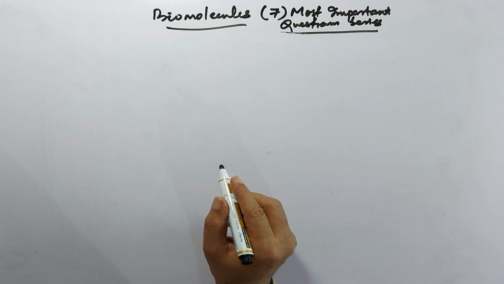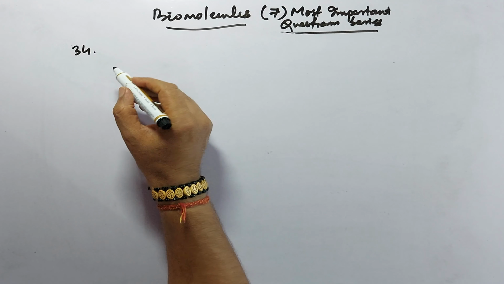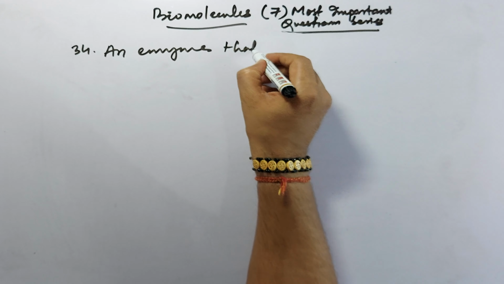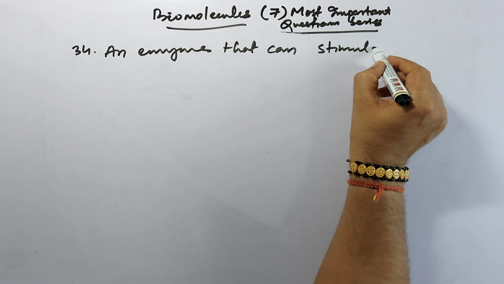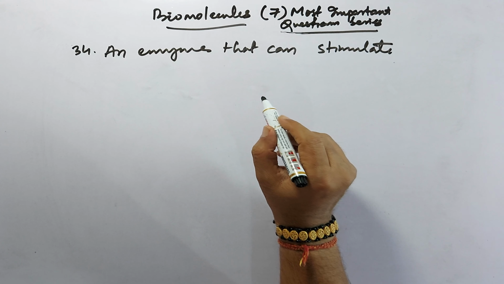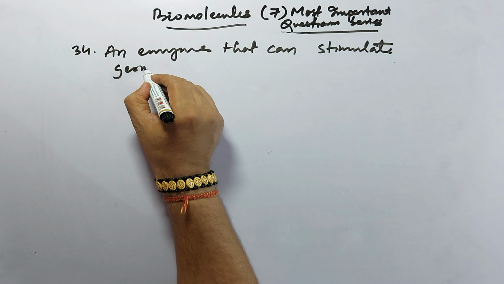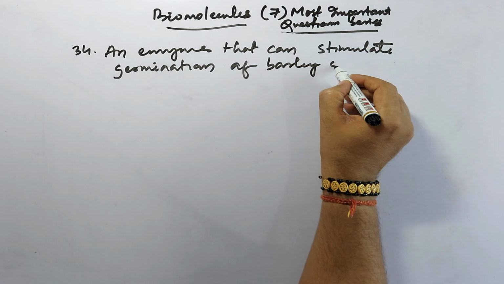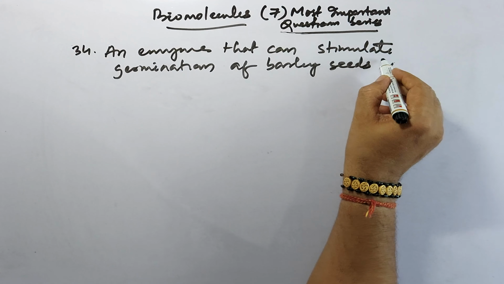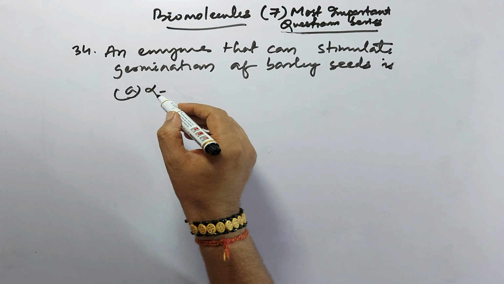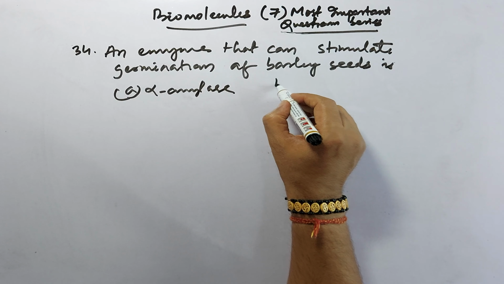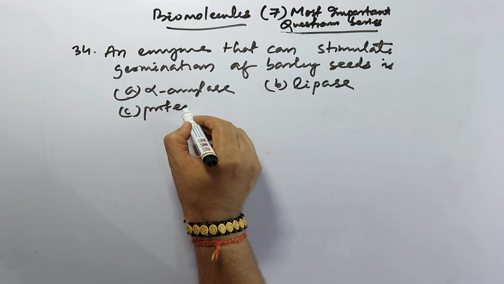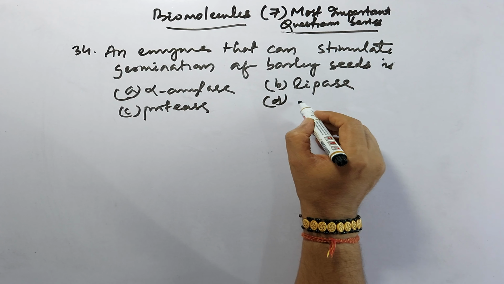So the next question is 34: an enzyme that can stimulate germination of barley seeds is first option alpha amylase, second option lipase, third option protease, and fourth option invertase.